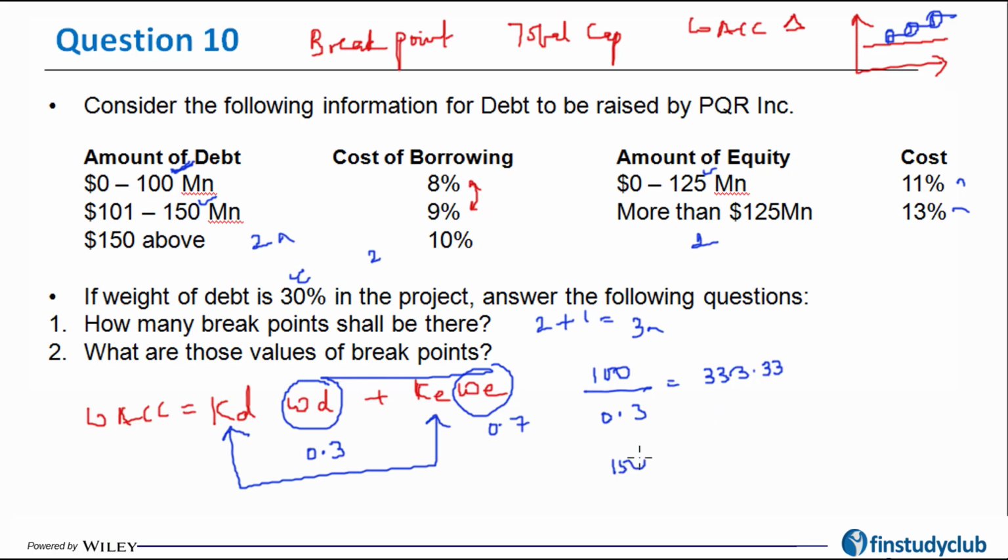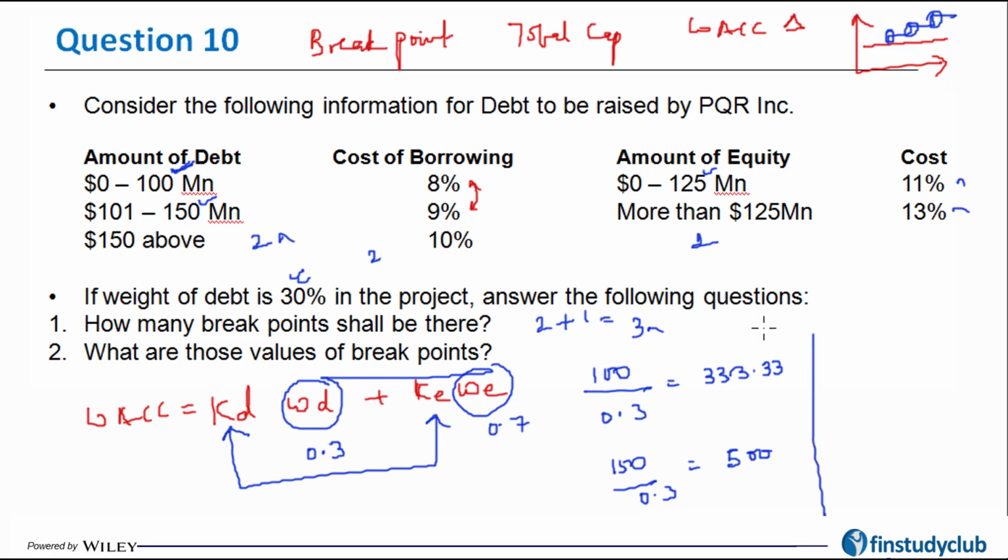My second breakpoint is going to come like this, which is $500 million. When my total capital is 500 million, then 30% of that is 150, and that's where the cusp of this particular slab is going to change.